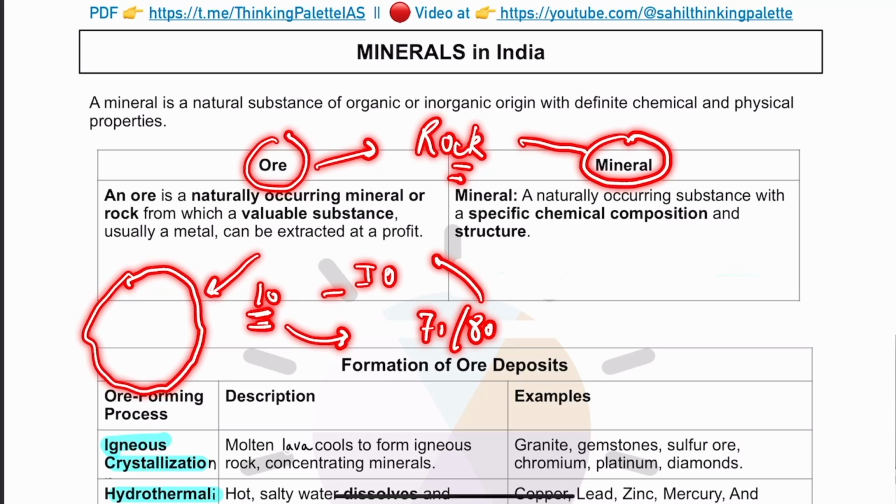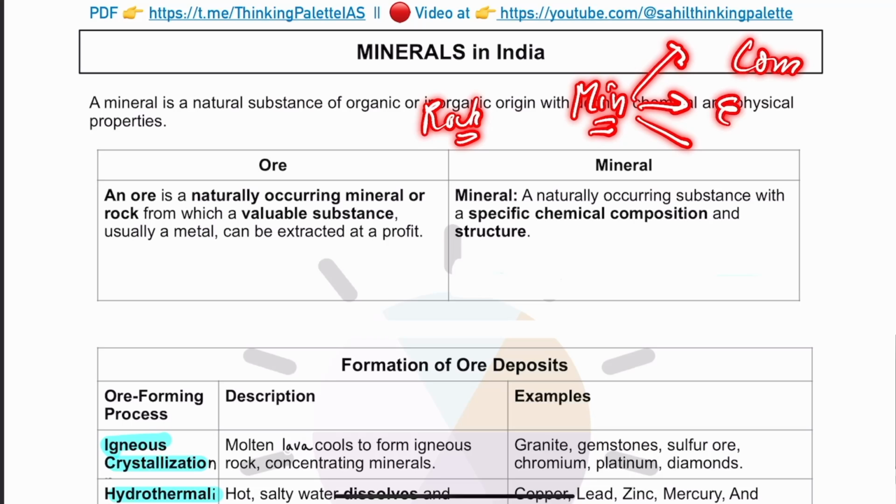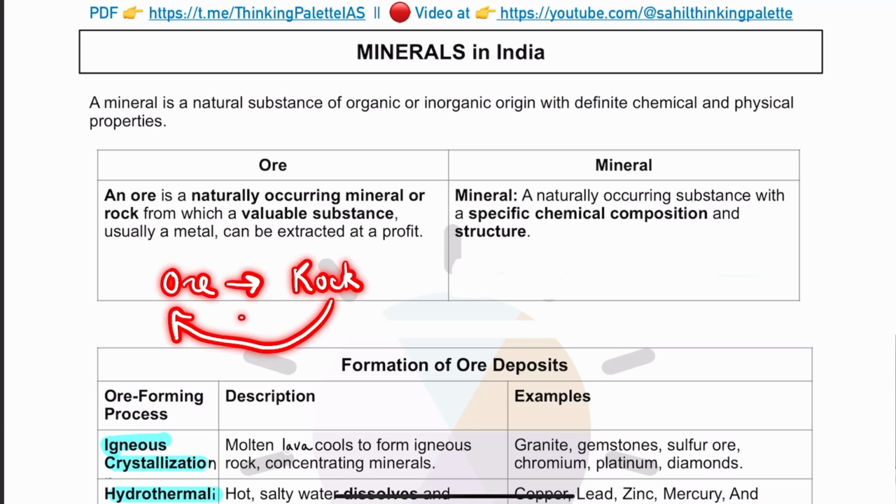However, if I'm spending 10 rupees and I'm getting only 5 rupees of iron ore, it doesn't make sense. So maybe in this particular rock, there are traces of iron ore, but I will not use it. I will not mine it. This is a rock and not an ore. So what is an ore? Ore is a special type of rock in which mineral content is higher. So much higher that mining the mineral from it makes commercial sense, makes economic sense. Understand this particular thing, guys, that when we talk about ore, all ores are a kind of rock, but every rock is not an ore.